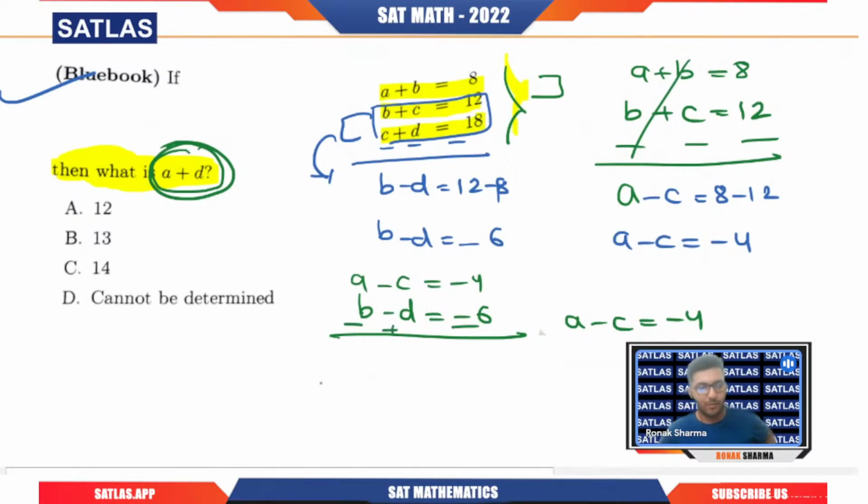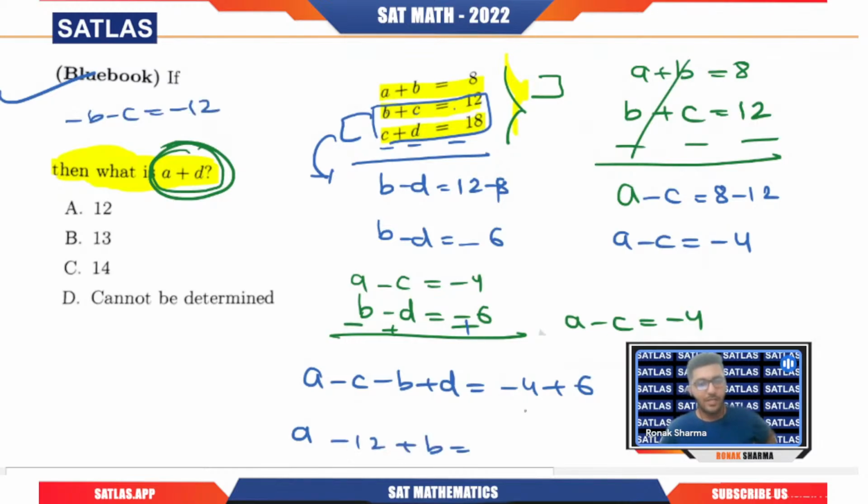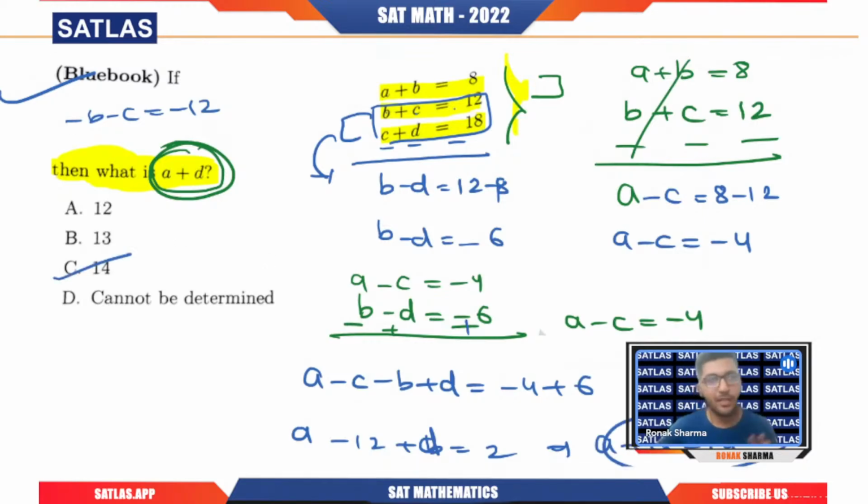If we subtract these two, we will get a minus c minus b plus d equals minus 4 plus 6. Now we know that b plus c is 12, so minus b minus c will be minus 12. So minus 12 plus d, this will become 6 minus 4, 2. So from here we will get a plus d equals 14. This is something that anybody can do, because we need to match the pattern. But definitely many of the students might have found it difficult.